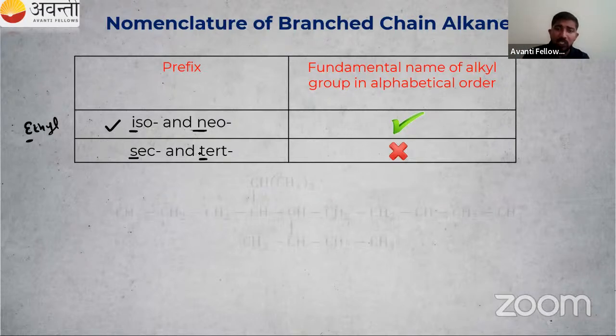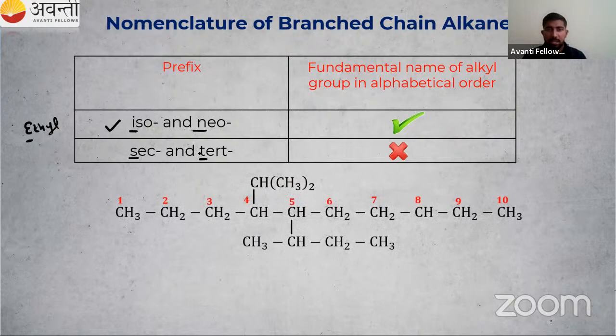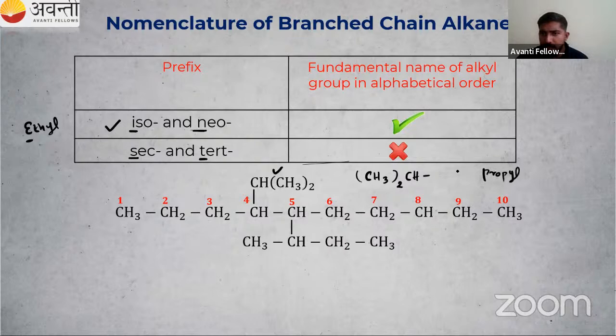Confusing, right? So how to do this one? We have to take an example. Here we have an example. Can you name this substituent or branch? We have studied in the last class: CH3 twice, then a CH group. There are 3 carbon atoms, so that is propyl. Then what propyl? It is isopropyl. Isopropyl is a branch here.